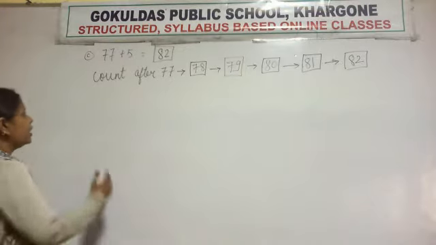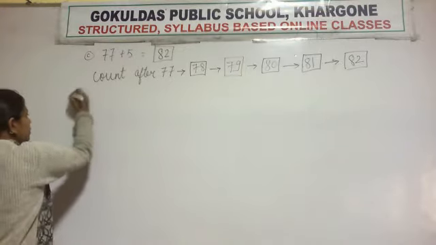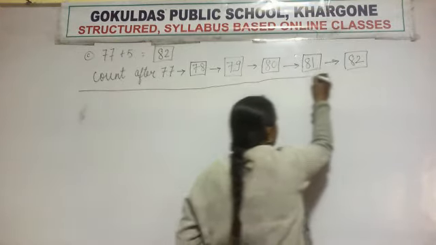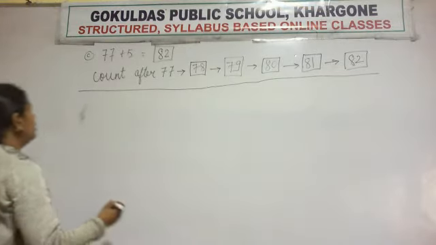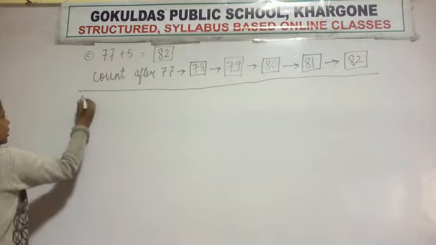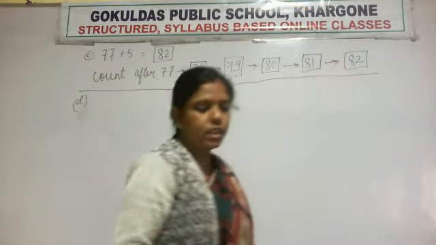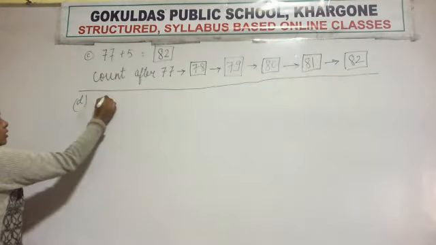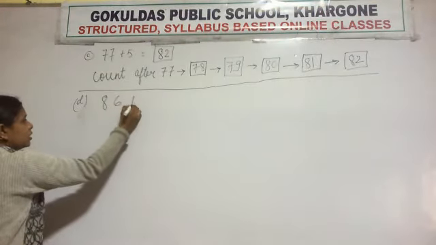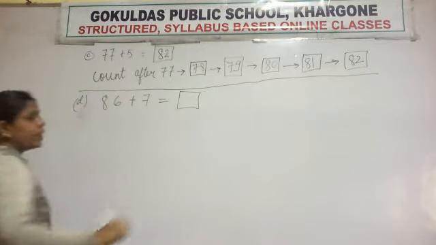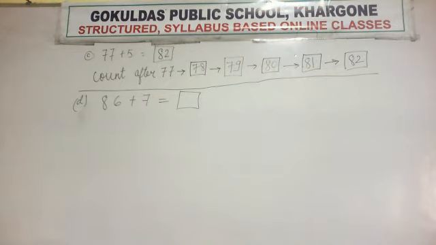Written? Now write the next question. Don't draw this line. Now the next question is D. So what is the question? The question is 86 plus 7. Try to solve it yourself. See whether you are able to understand it or not. Do it yourself.